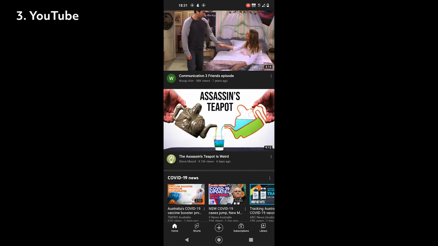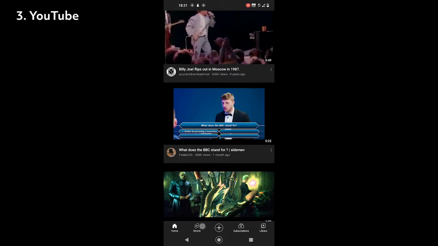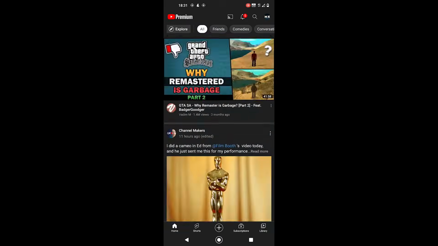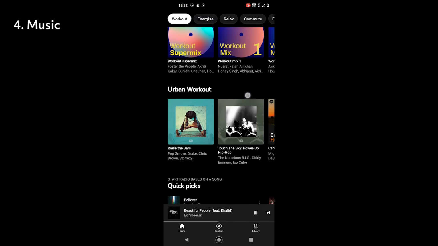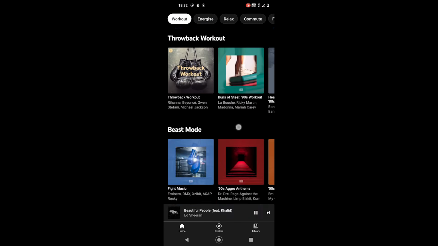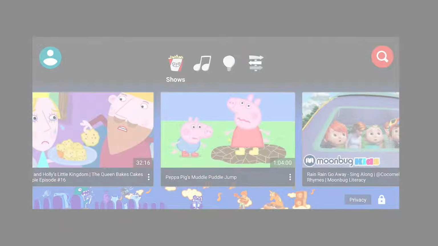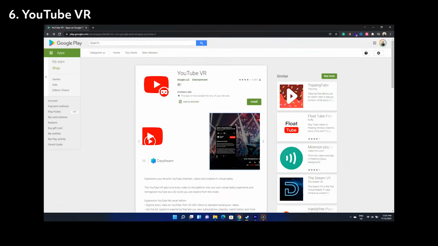YouTube is a video streaming app where users can watch free videos and creators make money. Like Maps, Google developed separate apps for different audiences. For example, YouTube Music is an application that focuses on music. YouTube Kids is an application for kids, and YouTube VR allows you to watch videos in virtual reality with the